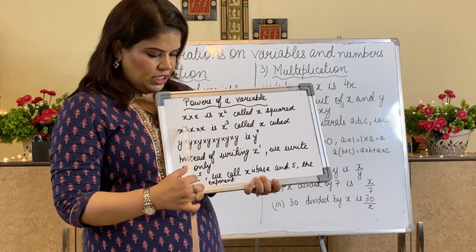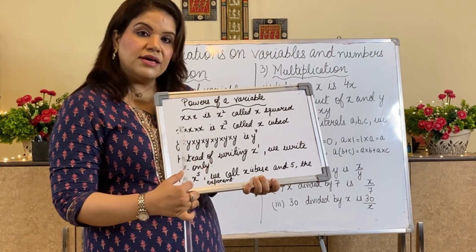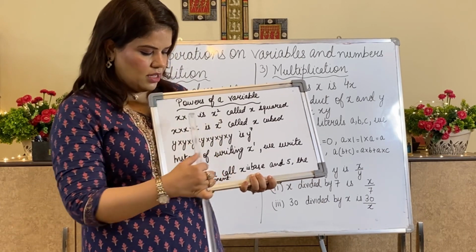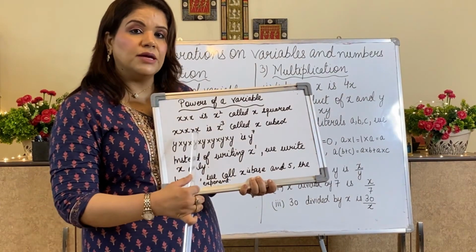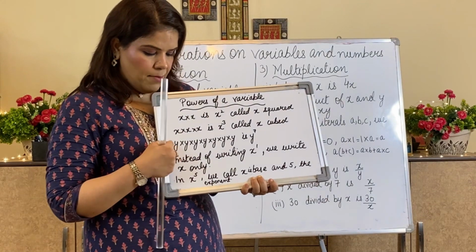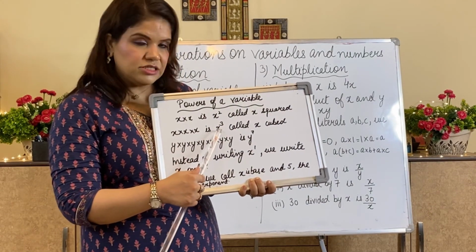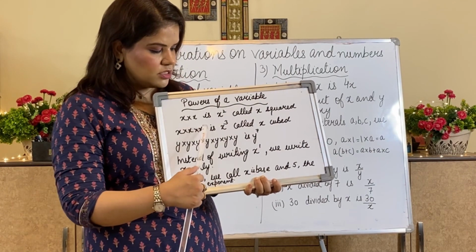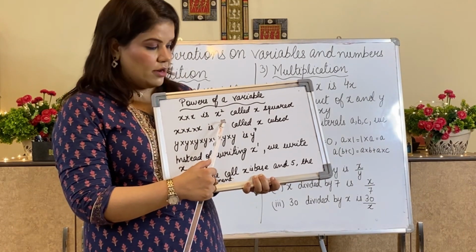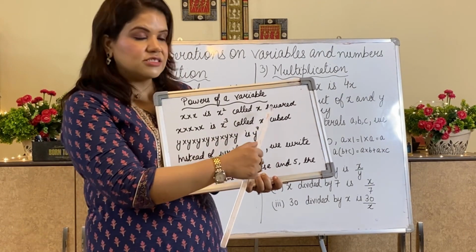Now x into x into x is x raised to power 3. That means x has been multiplied 3 times. The number which has been multiplied will remain as base. The number of times it is multiplied will become its power. We call it x cube.